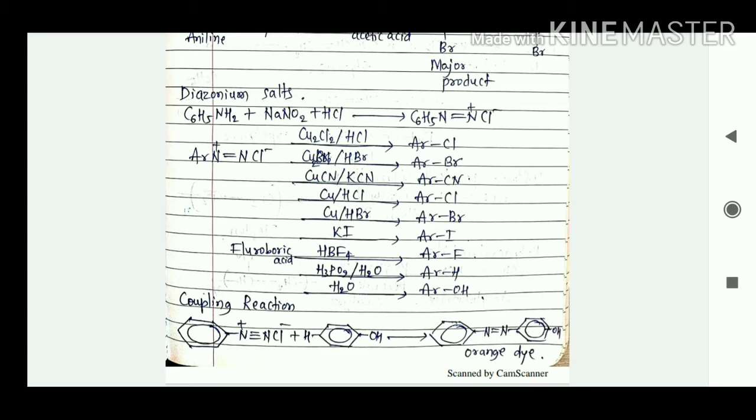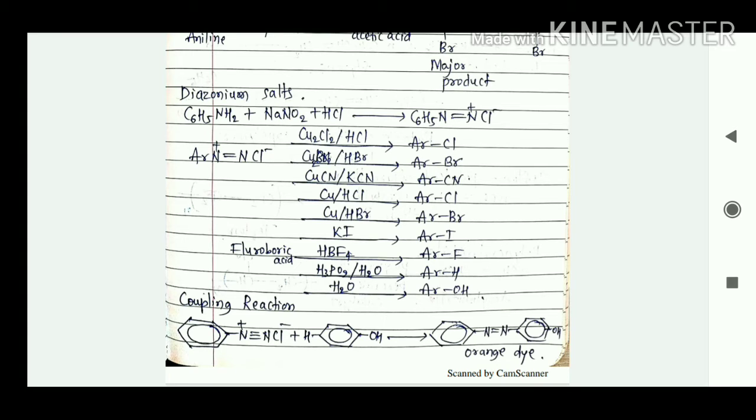Like that, KI gives iodobenzene. Like that, fluoroboric acid HBF4 gives ArF. Like that, H3PO4 with H2O gives ArH, that is benzene itself. If we add H2O to this diazonium salt, we get ArOH, that is phenol.